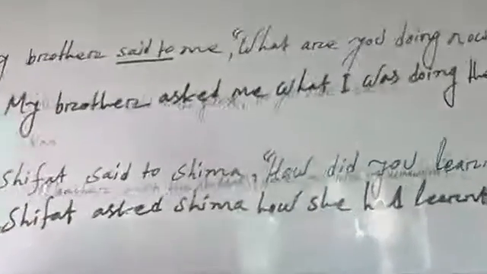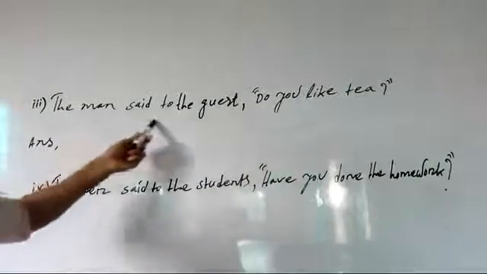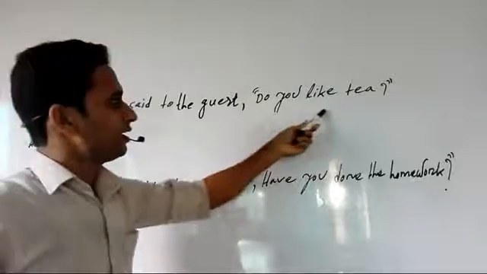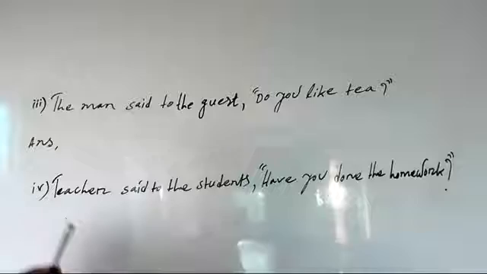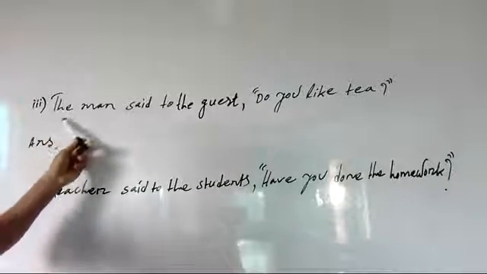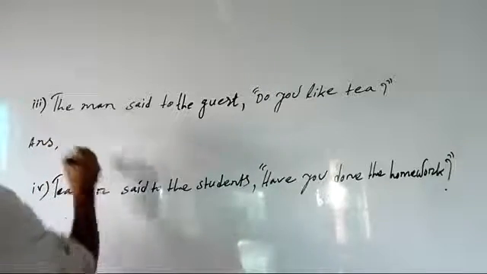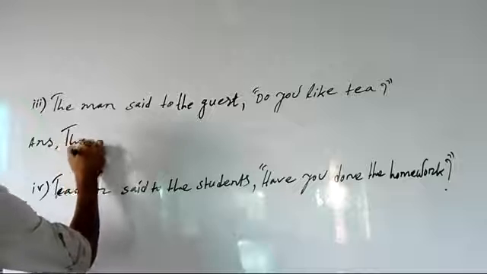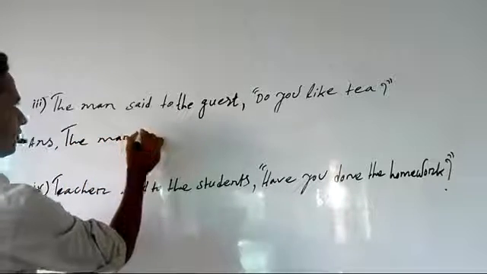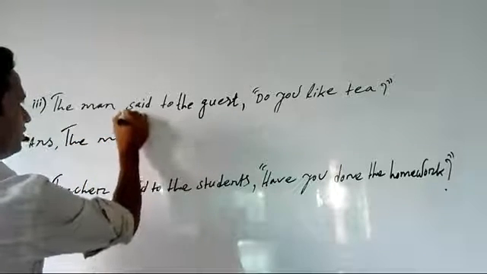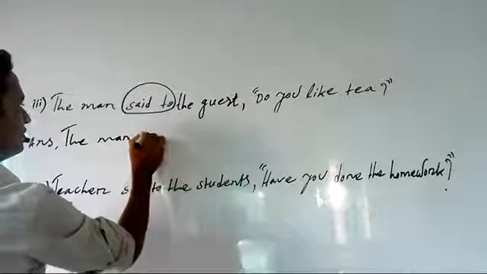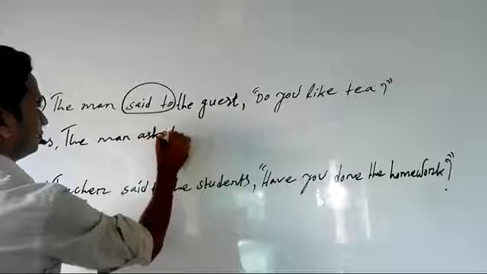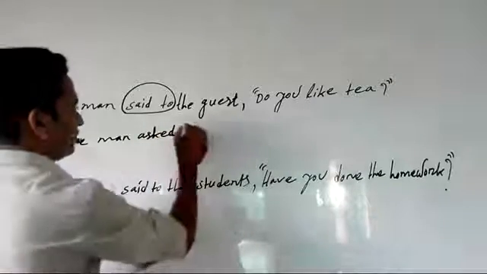The next example is: The man said to the guest, "Do you like tea?" The speaker of this sentence is the man, so let's write first of all, the man asked. In the place of said to, we should write asked the guest.